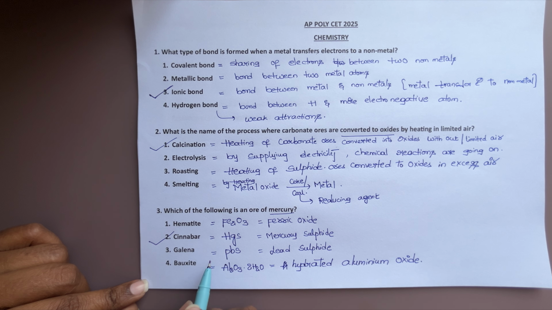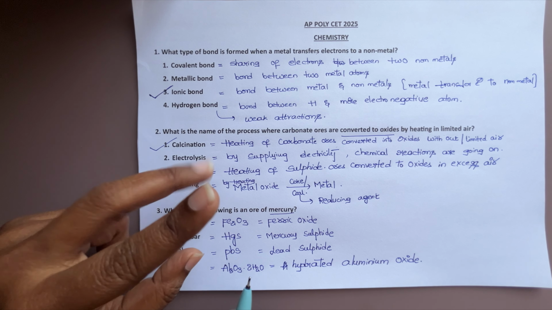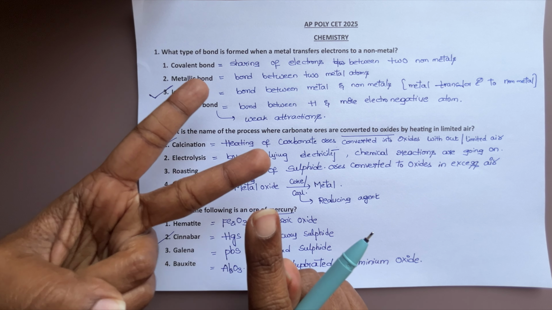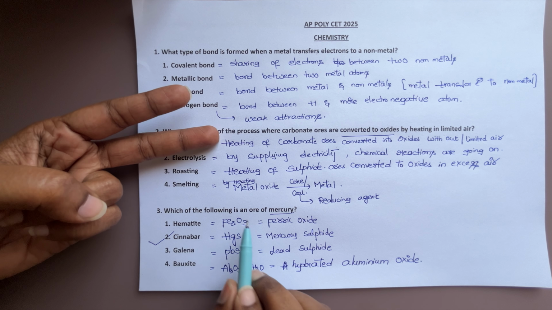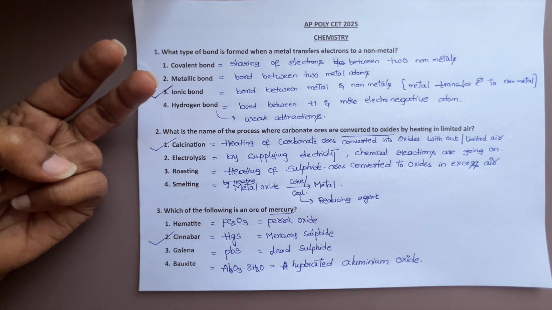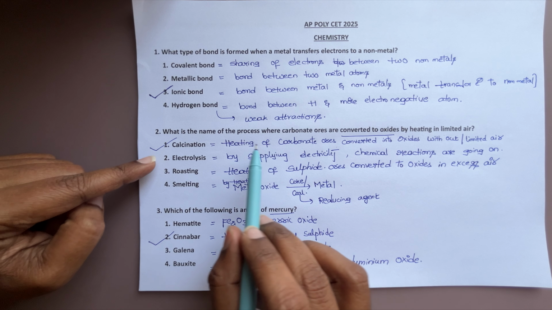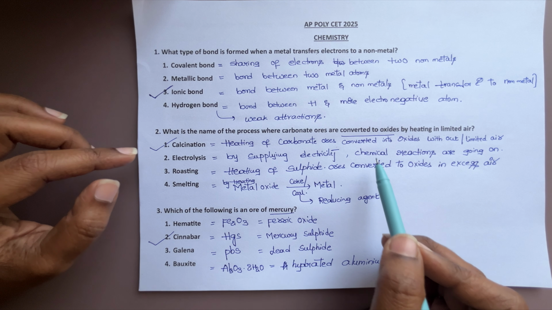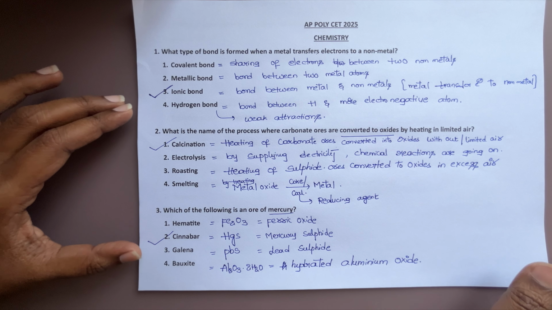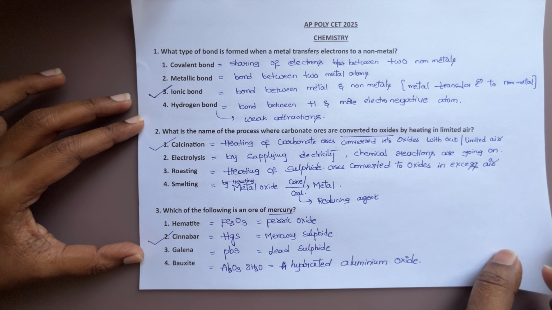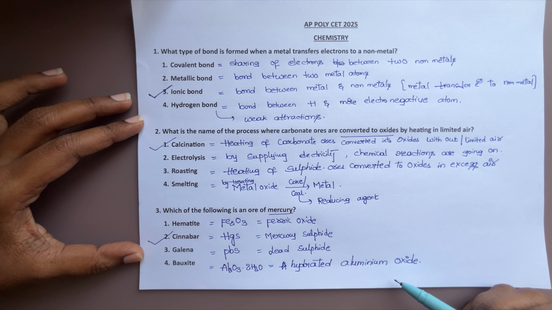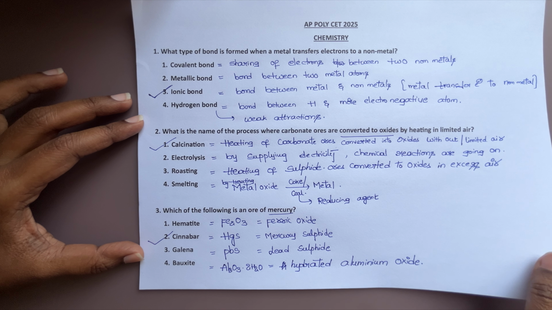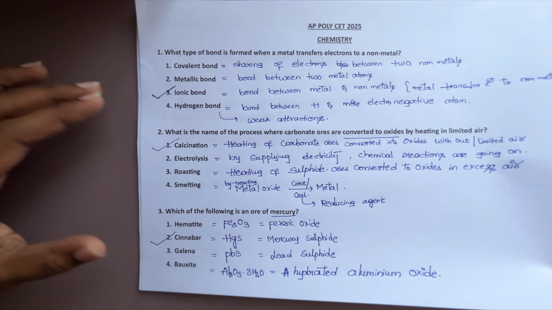So try to remember these formulas. There are two types of questions: one is concept based, another is fact based. This is fact based; you have to remember the formulas, then you can easily answer. That one is concept based, heating of substances and how it is going on. This is also concept based. Likewise, you have to remember the answers. If you have any doubt among all these questions, you can comment and I'll clarify your doubts.